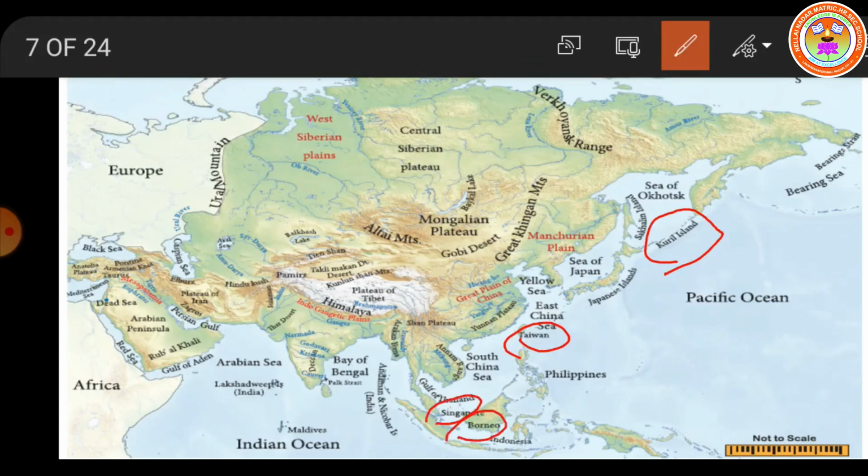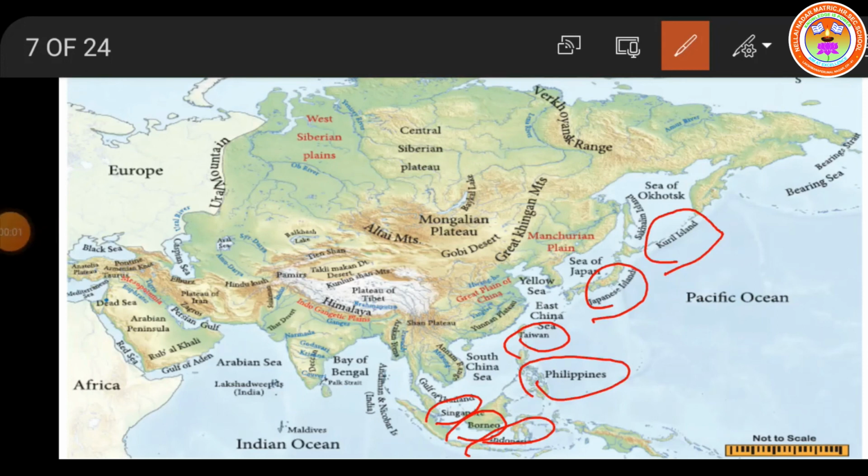These are the important islands in Asia. The Philippines, Japan Islands and Indonesia are the major archipelagos in Asia. Where are they? Philippines here, Japanese Islands here and Indonesia Islands here. These three are the major archipelagos in Asia.